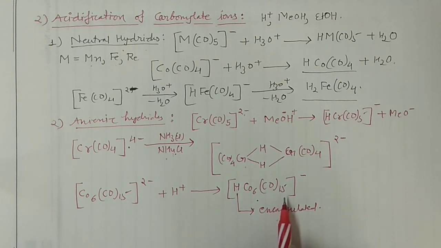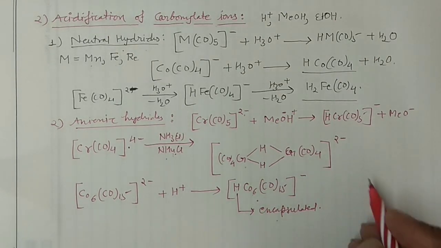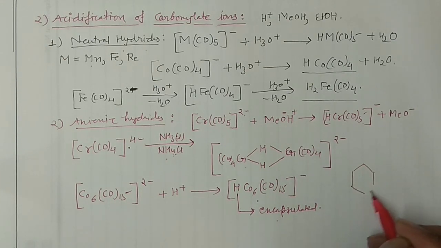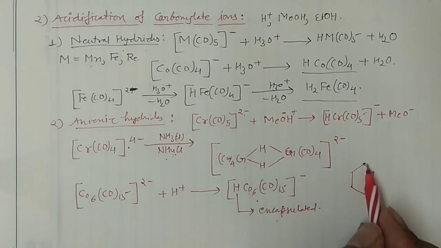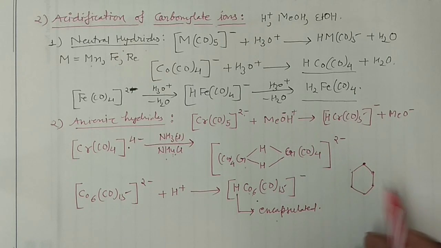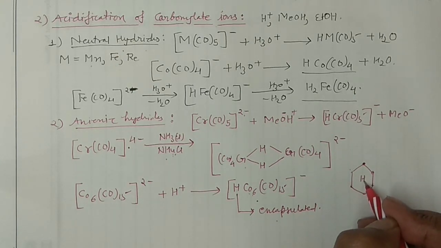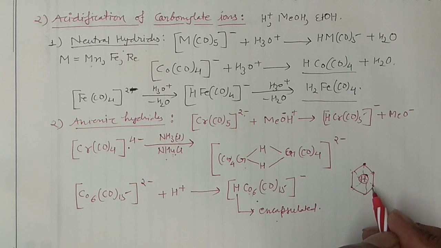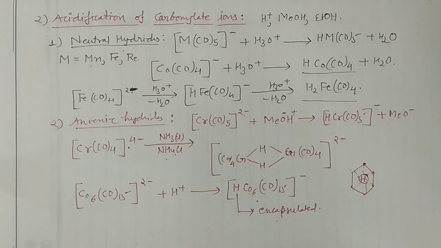right? So if you want to draw the structure, so 6 metal is there, so you can write the 6 membered ring here, okay? And all these 6 points will have the 6 cobalts, 1 2 3 4 5 6 cobalt will be there, and hydrogen gets trapped inside it, and of course it is connected with the 6th one, right? So this is the encapsulated hydrogen actually, right? This is hydride. So this is how you can prepare your anionic hydrides.